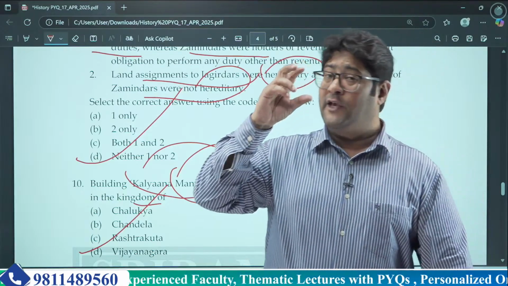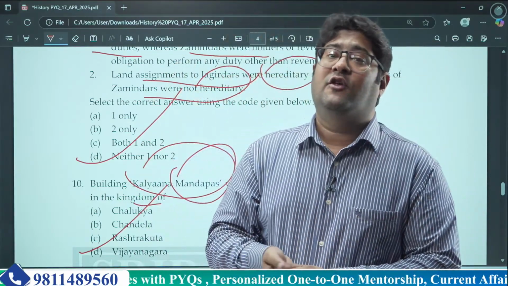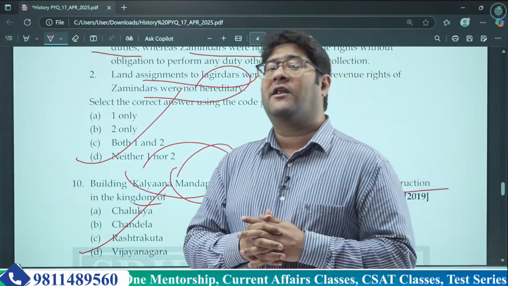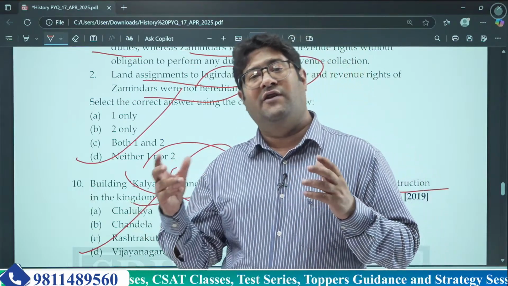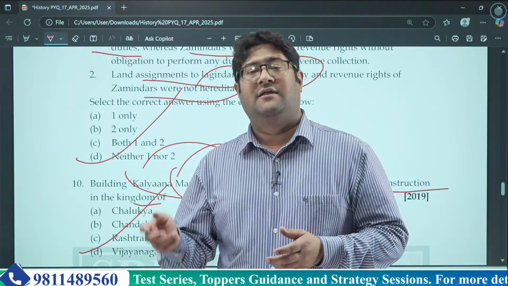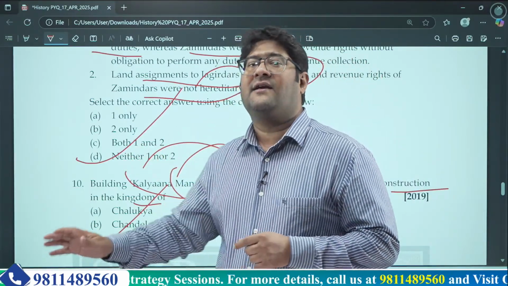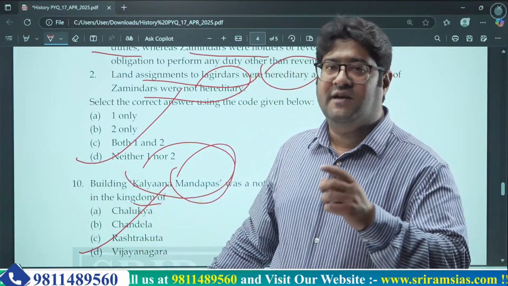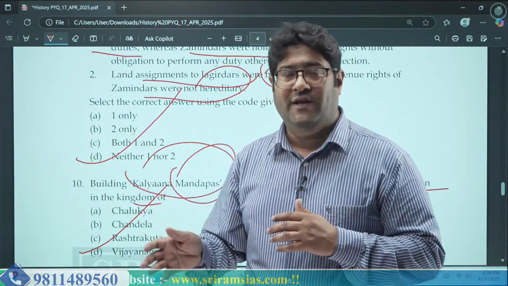So you need to take care of all these things, what these special features are and how you are going to remember them. Either you make notes or you make chits, whatever you want to make, but the actual purpose of discussing all these points is that you need to take extra care of these periods, Vijayanagar Empire, or the Delhi Sultanate, how things went during that.